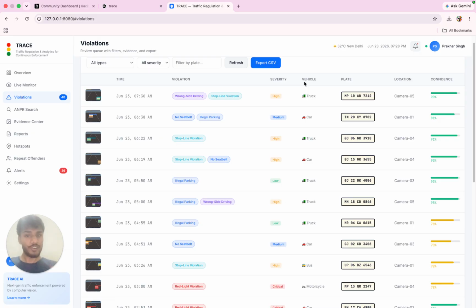Today, traffic enforcement still relies heavily on manual inspection of images, CCTV footage, reading number plates, capturing from phones, and directly redirecting to an IC. So the process of generating evidence is slow, inconsistent, and expensive. That's why we built Trace. Trace stands for Traffic Regulation and Analytics Continuous Enforcement System.